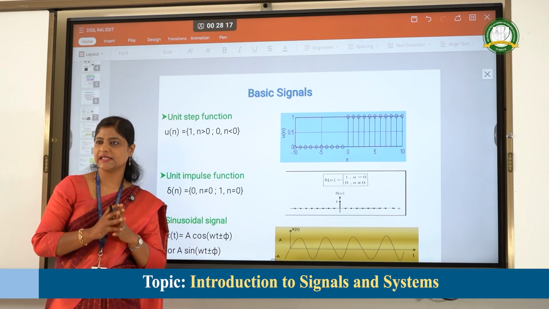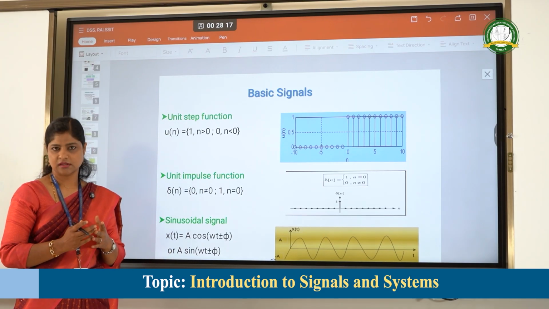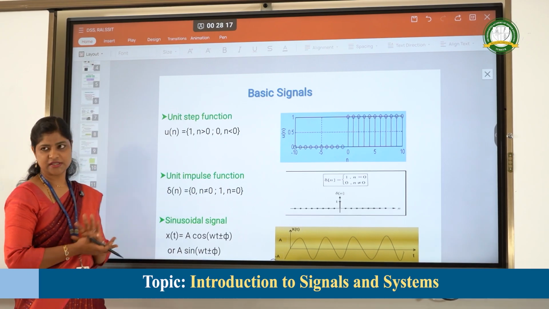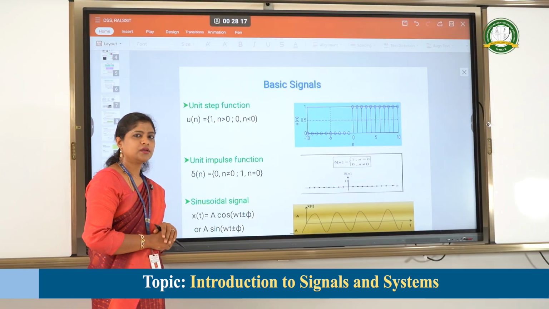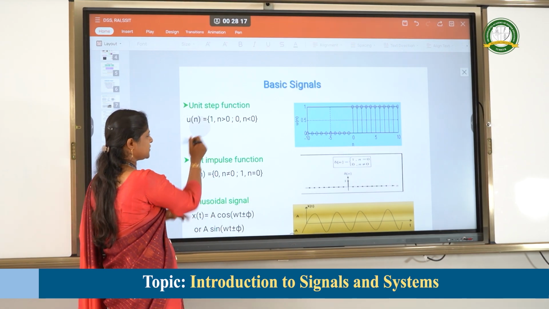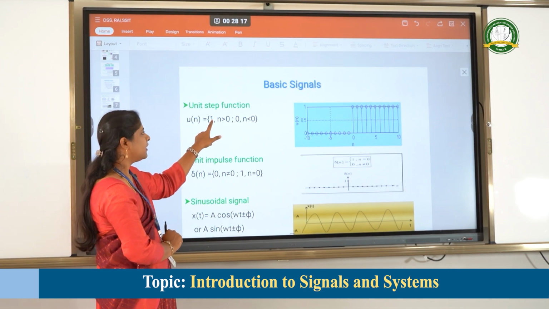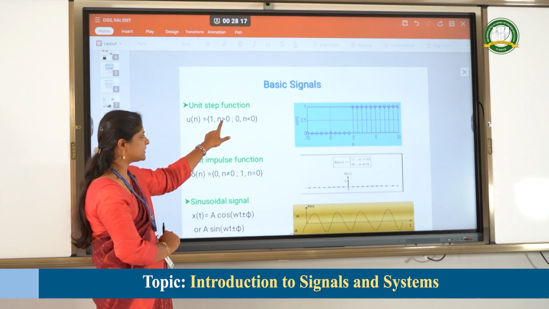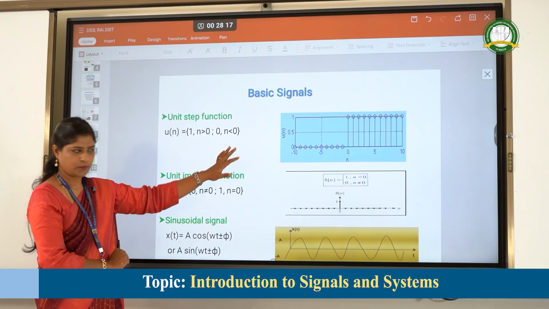There are 5 basic types of signals: unit step, unit impulse, sinusoidal signal, unit ramp signal, and exponential signal. Let's see them one by one. First is the unit step signal. Usually the representation of the unit step function is u of n, and it is defined as having an amplitude 1 for n greater than or equal to 0, and it is 0 when n is less than 0.